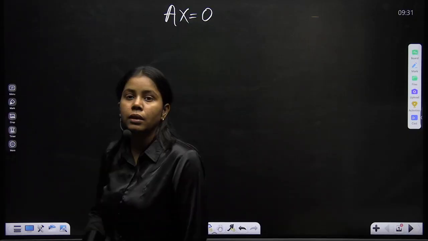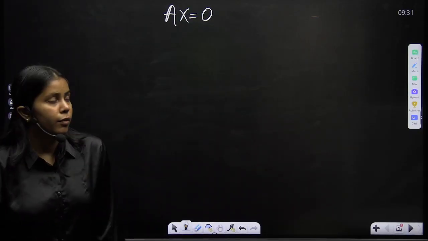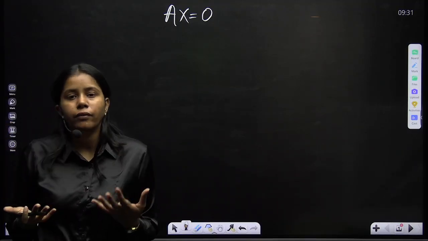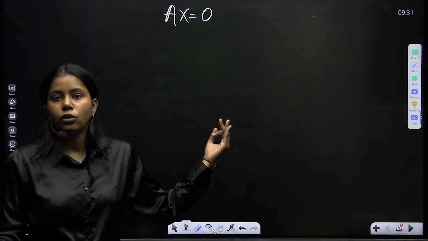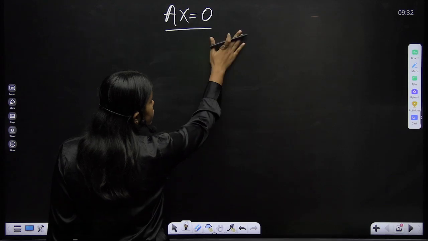Now in this video we have to talk about AX equals 0, this system of linear equation. That means the right side is 0. Now the question arises: would it have all three types of solution, or is there anything different than non-homogeneous?